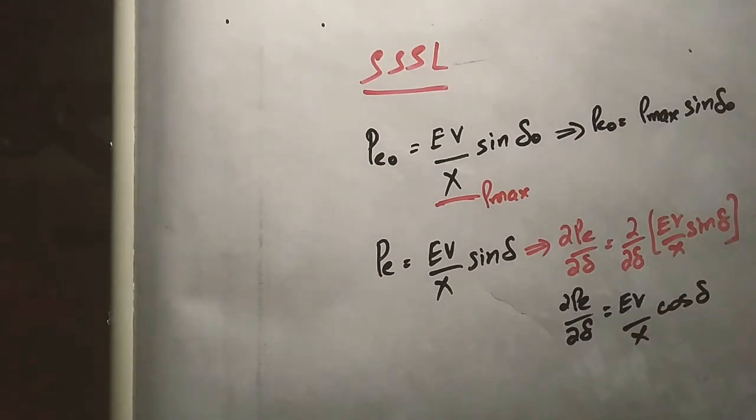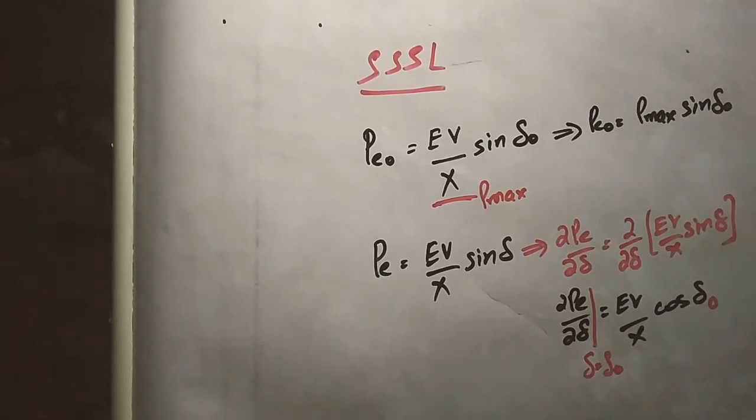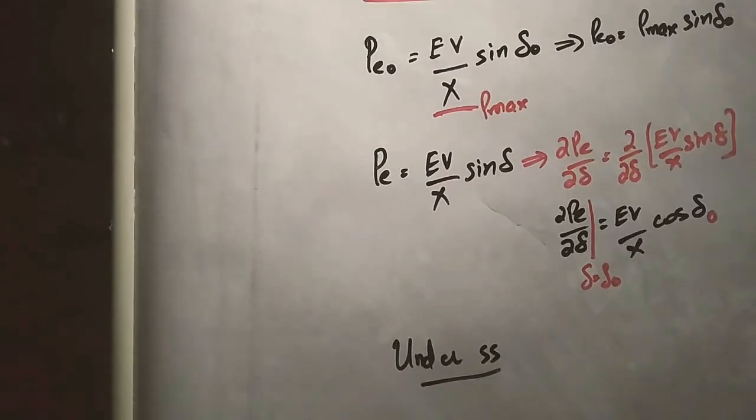So the value of dou PE by dou delta at delta equal to delta naught becomes EV by X cos delta naught. The only variation is that in the place of delta, we substitute delta naught. As we already saw, under steady state, meaning under no disturbance, the conclusion in our last class was PM is equal to PE.